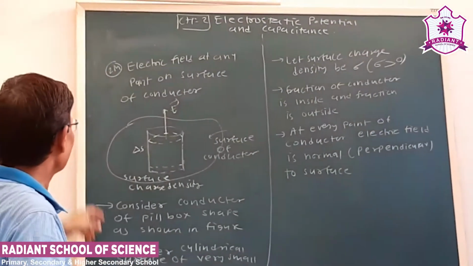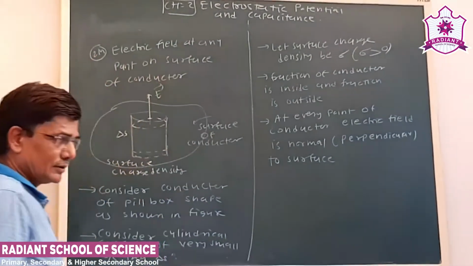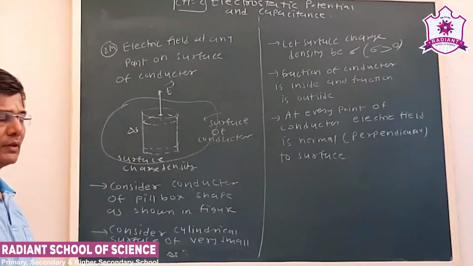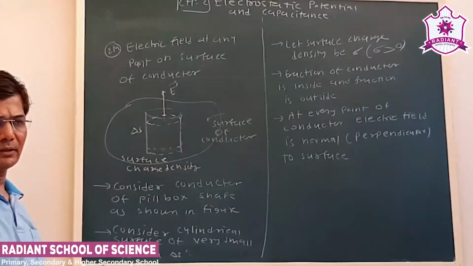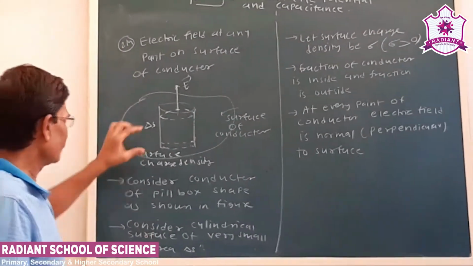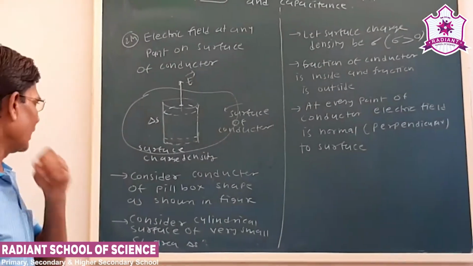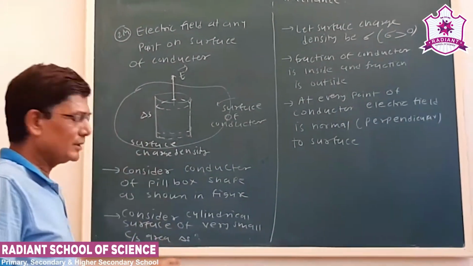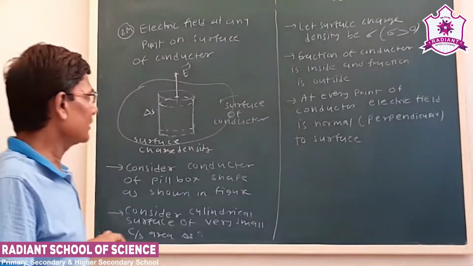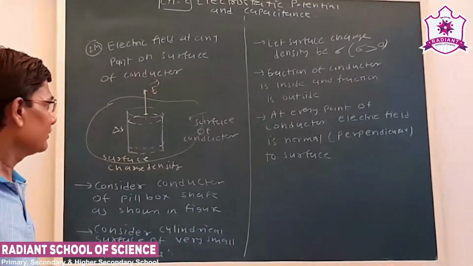Next we have to derive the electric field at any point on the surface of the conductor. We take a conductor of any arbitrary shape. We consider a pillbox type of surface. For simplicity, we consider a cylindrical cross section, and we assume that this cross section is also very small. The area of the cross section is delta S. Let us say the surface charge density of this charged conductor is sigma. For simplicity we assume that sigma is a positive value.